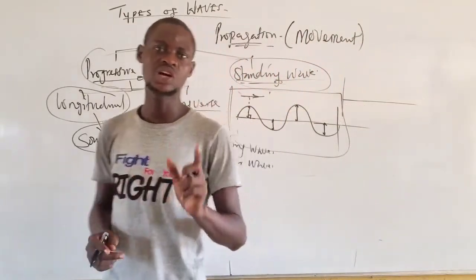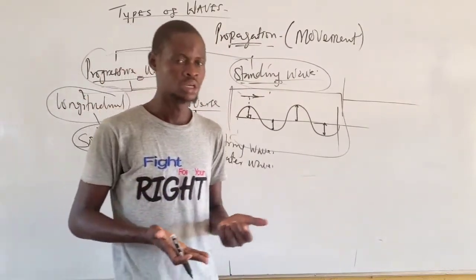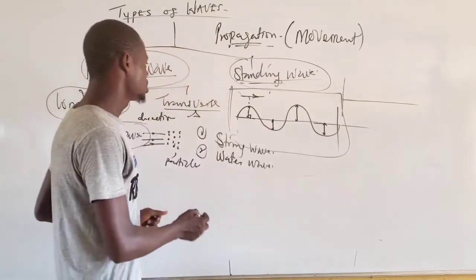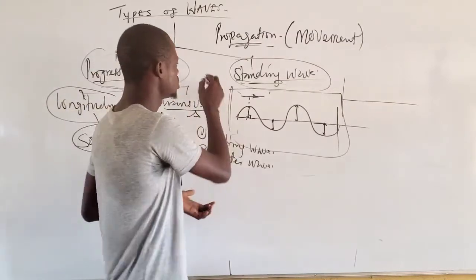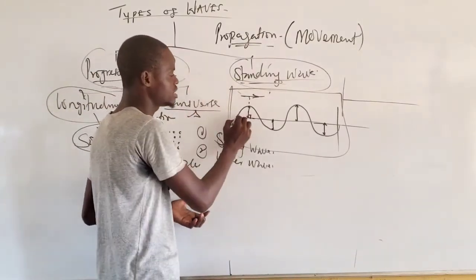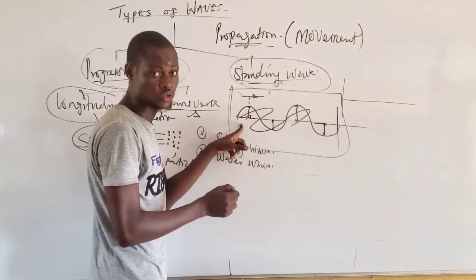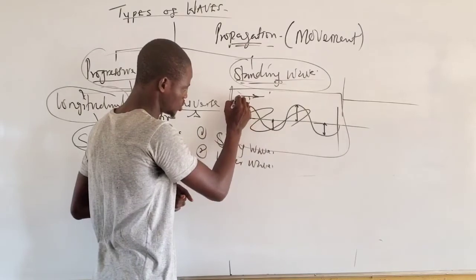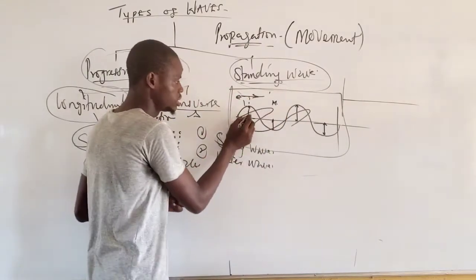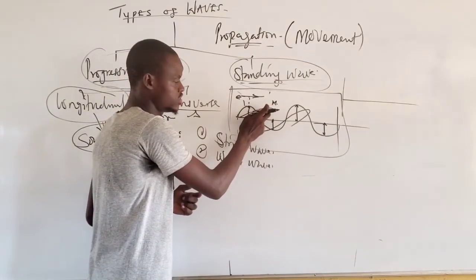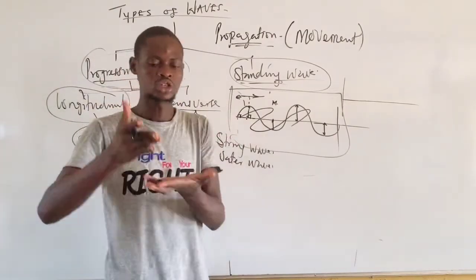They are transverse because they are formed due to the oscillation of the magnetic and the electric field in space. So they also have this same nature of propagation in which the electric field is moving perpendicularly to the magnetic field. If this is the electric field, this is the magnetic field for electromagnetic wave. Now, the movement of the magnetic field is perpendicular to the movement of the electric field,